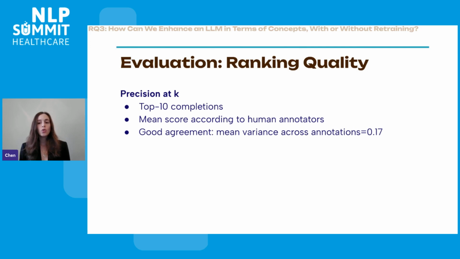And we used that in order to find the precision at K of both BERT and concept BERT. So we basically allowed our annotators to rank the top 10 completions according to BERT and concept BERT. According to BERT, that's just going to be 10 words. And according to concept BERT, it's going to be more than 10 words, but that's okay because we can just take the mean of all the words within a cluster. And our annotators had good agreement. The mean variance across the different annotations was 0.17, which is pretty good.